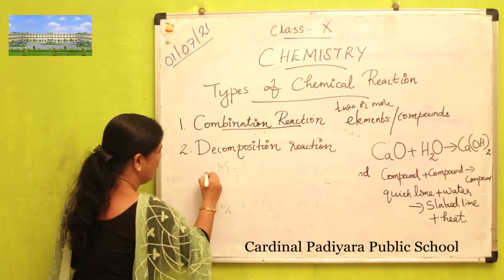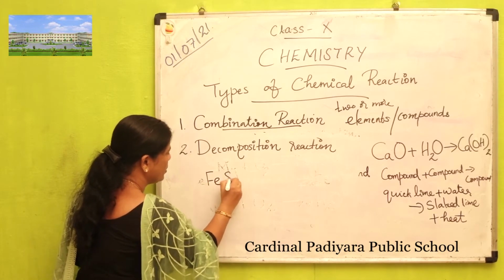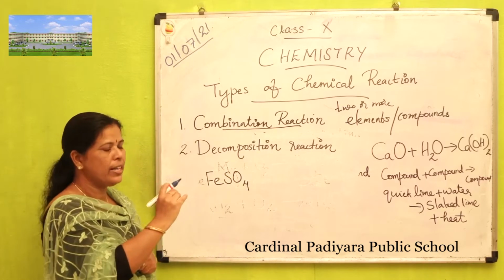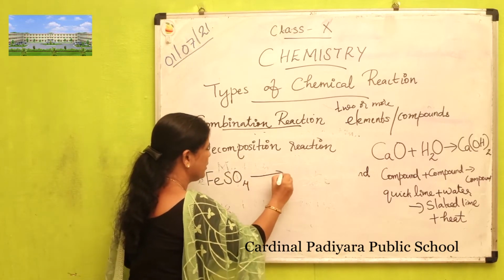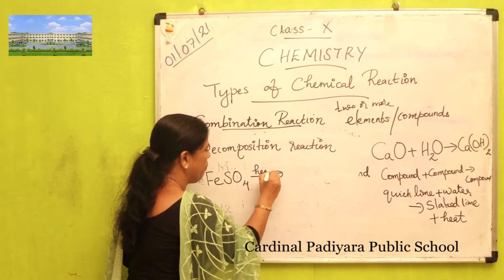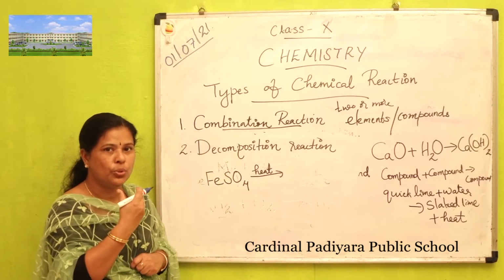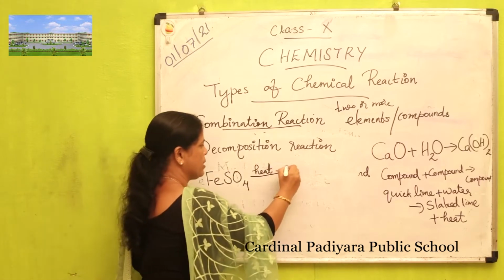For example, when ferrous sulfate is heated, what happens? It is converted into two or more products.